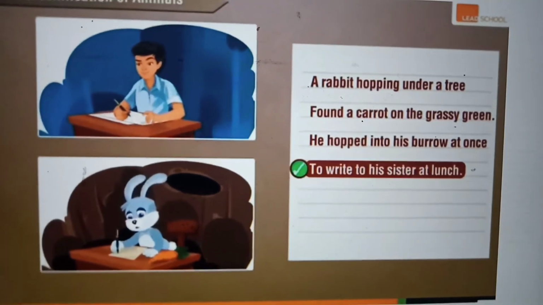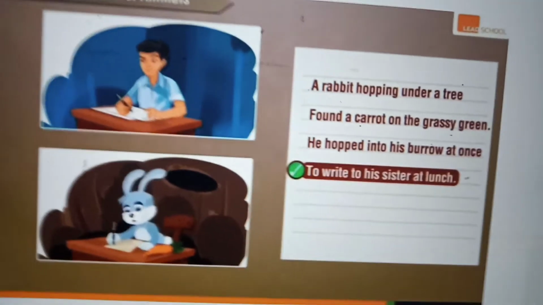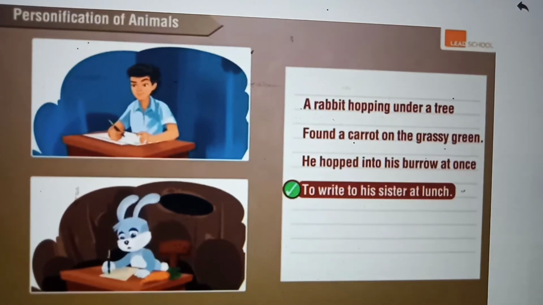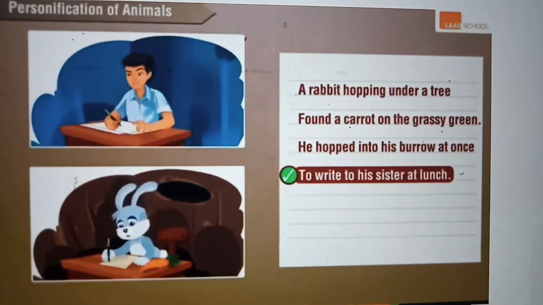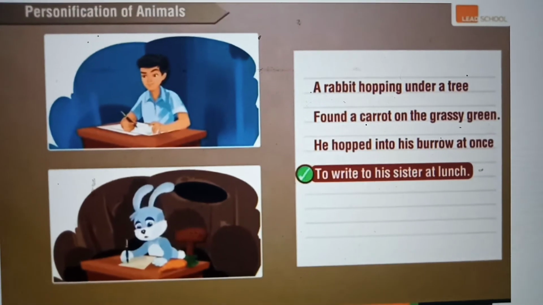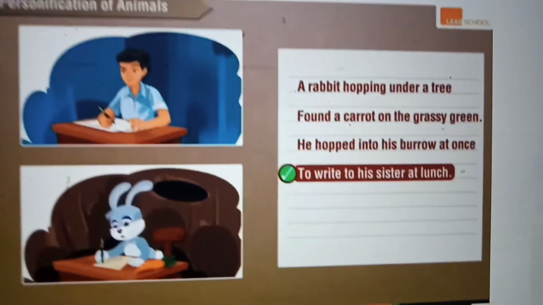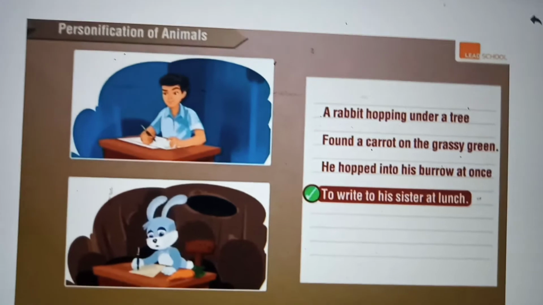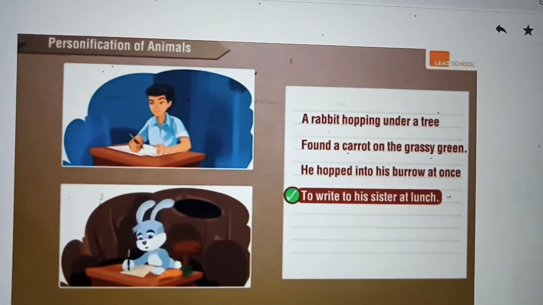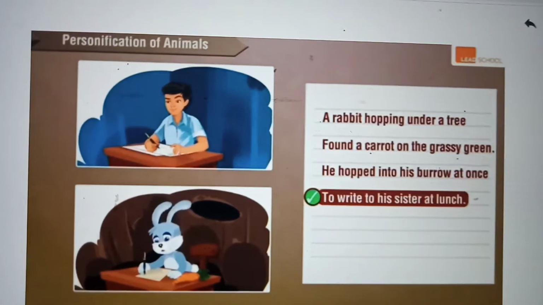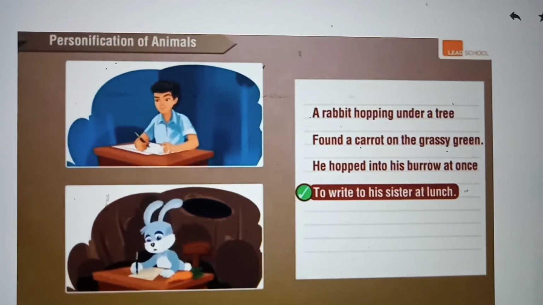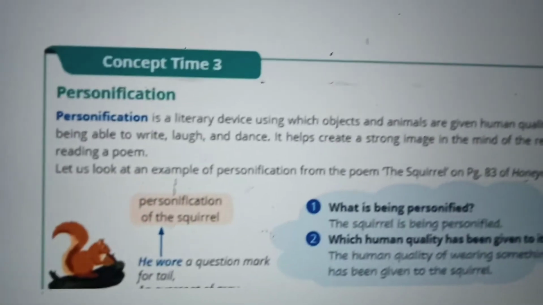Hopping or any action like that is the rabbit's action only. Even humans can do it and rabbits can. That is not personification. A rabbit hopping under the tree is not personification. But which is a human quality which the rabbit cannot do but the poet imagines? Yes, to write to his sister at lunch. That is the personification. Which thing is personified here? Rabbit. What action? Writing. That will be the questions.